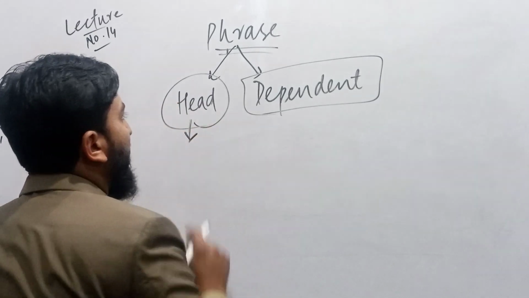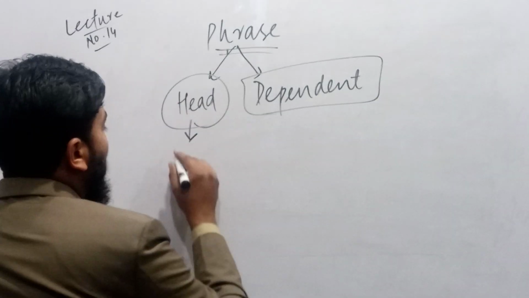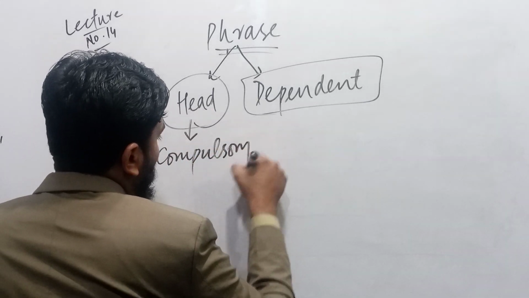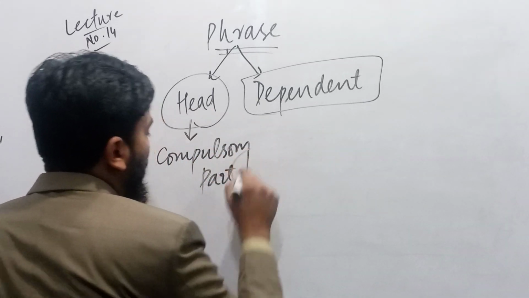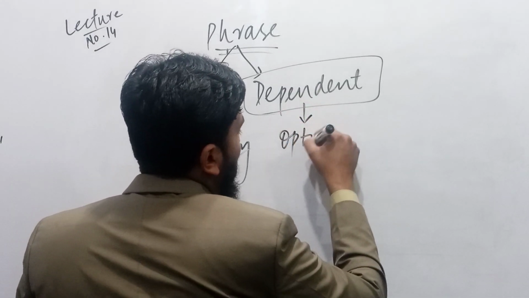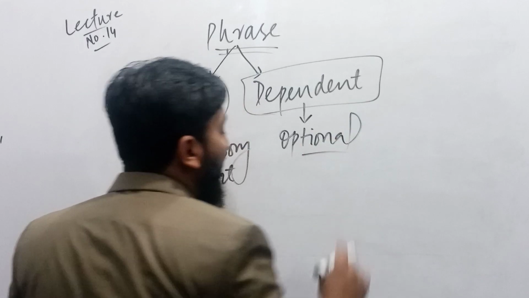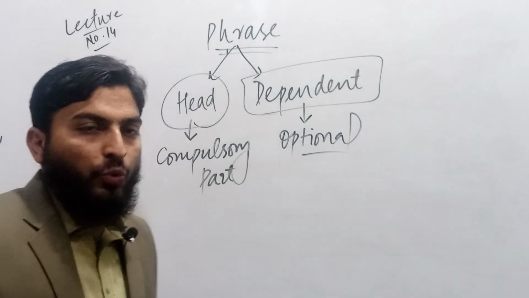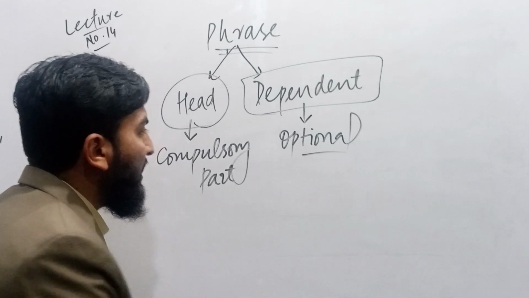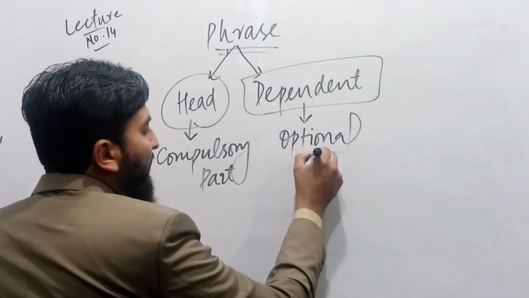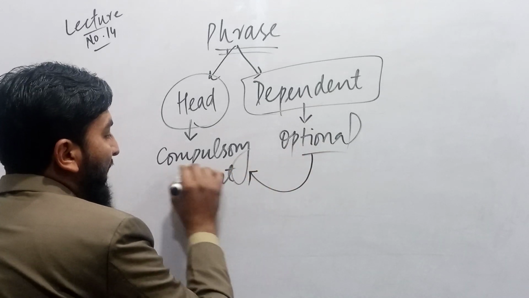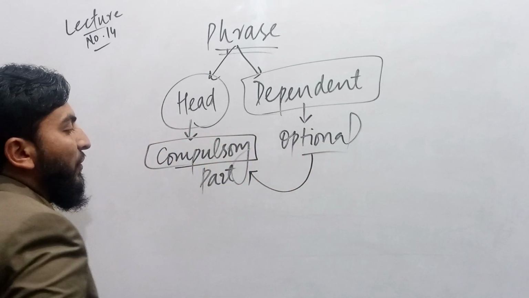Head is that part of phrase which is the compulsory part. And dependent is that part which is optional. If the dependent is used, well and good. If not, it's okay. It means that the optional part is that part which is either needed or not. The compulsory part is needed for a phrase.